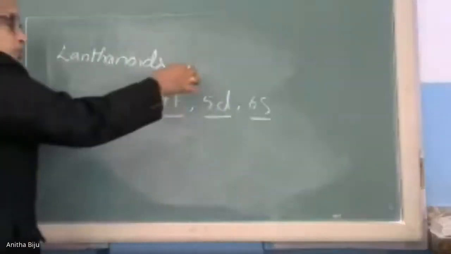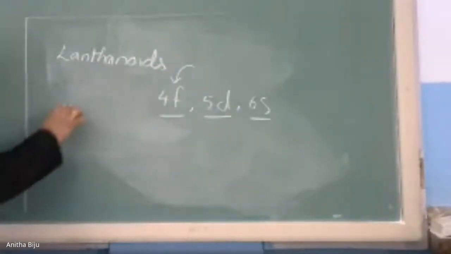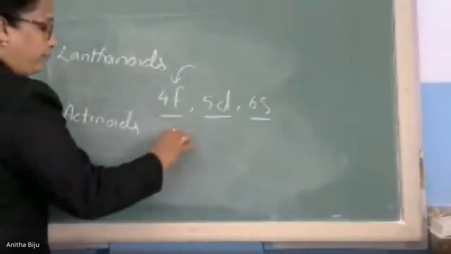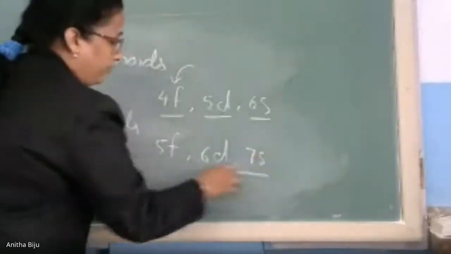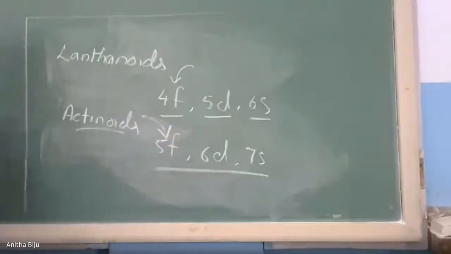So the electrons are filling in the 4F subshell. Then actinoids: 5F, then 6D, then 7S. So actinoids are those elements where filling up of the 5F orbital takes place.